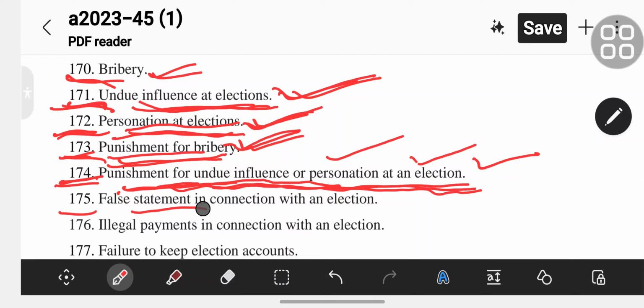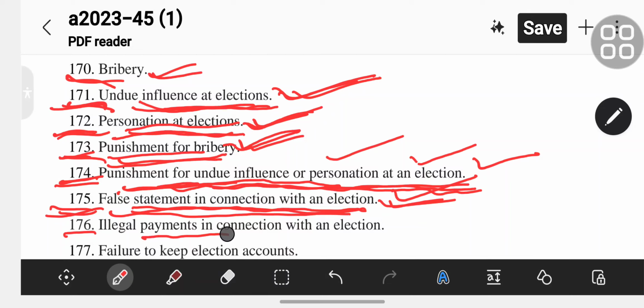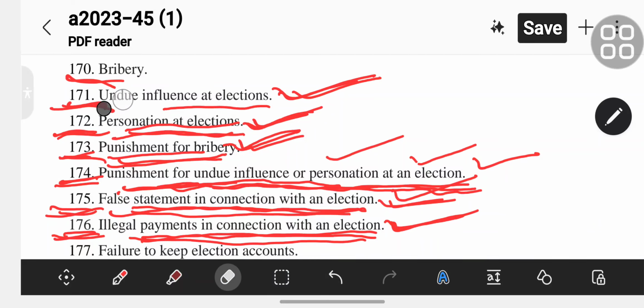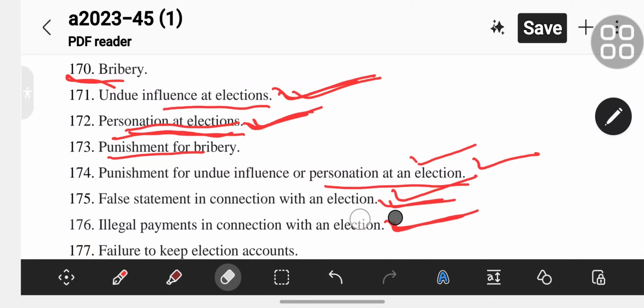Section 175 is false statement in connection with an election. Section 176 is illegal payments in connection with an election.